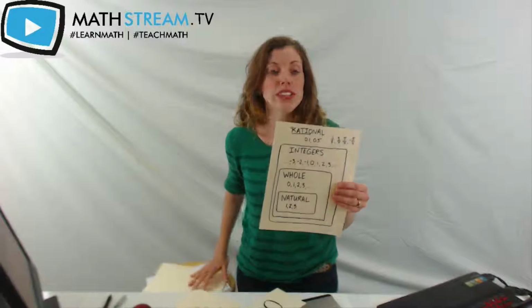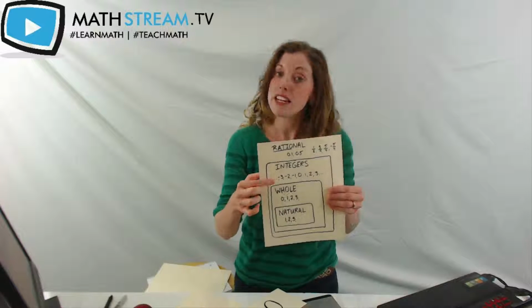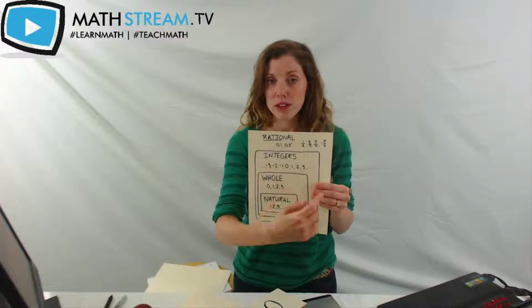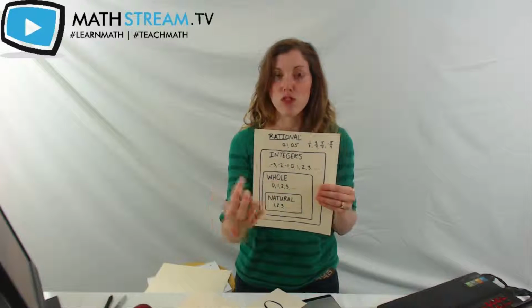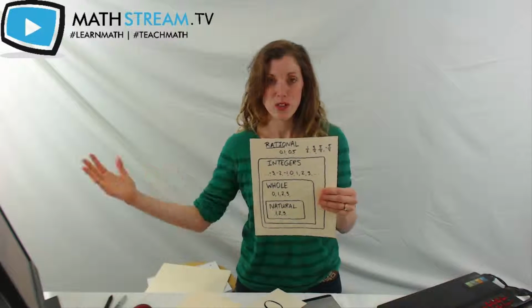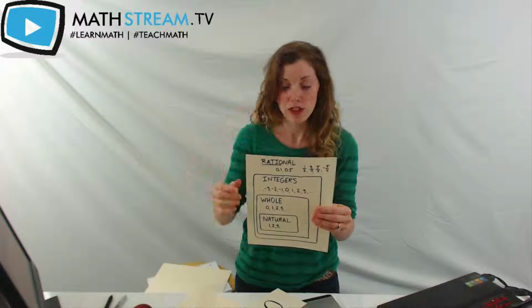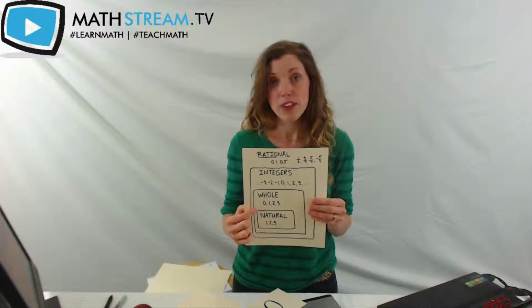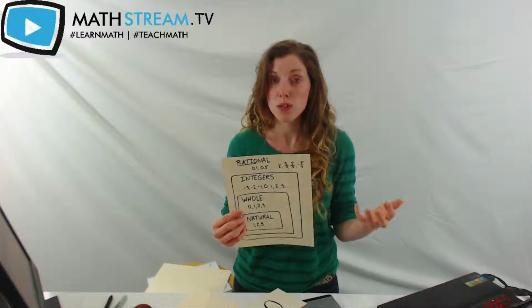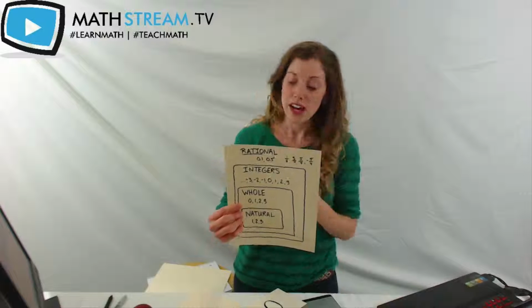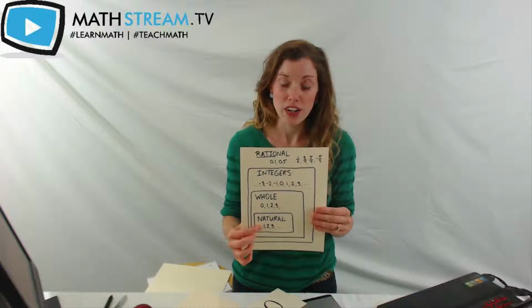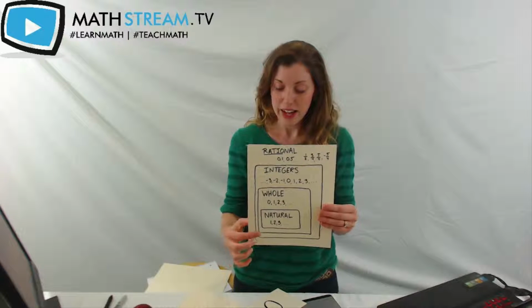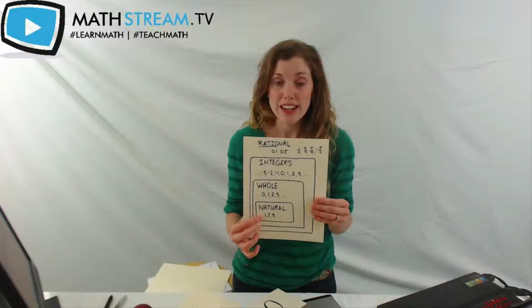Is it rational? Yes. Is it an integer? Yes. Because it fits here on our almost like a virtual number line that goes from the negatives to the positive. 0 will be right there in the middle. So yes, it's an integer. Yes, it's a whole number. In fact, 0 is what makes the whole numbers unique because natural numbers did not include 0. So yes, it is a whole number. But no, it's not a natural number.